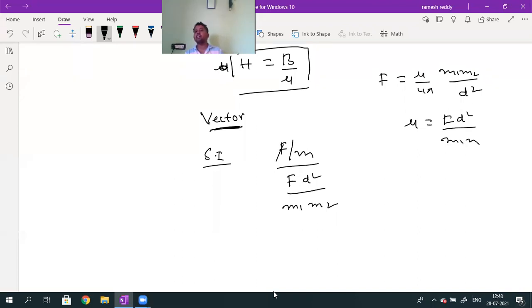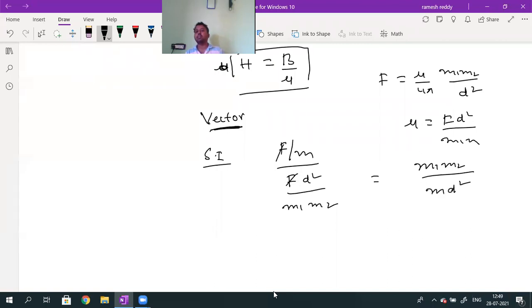Here F cancels, and M1, M2 go to the numerator. M1 and M2 are nothing but pole strengths, and in F by M, M is also pole strength. So I will get the answer M1 into M2 divided by M into D square.